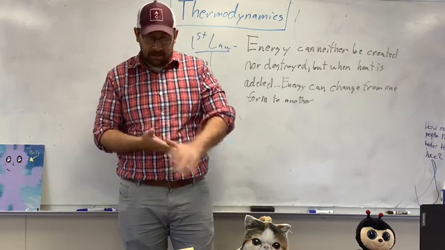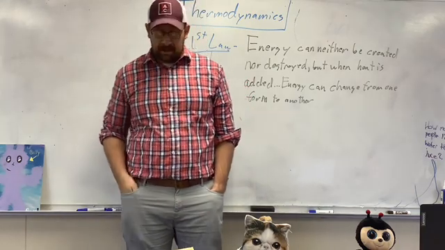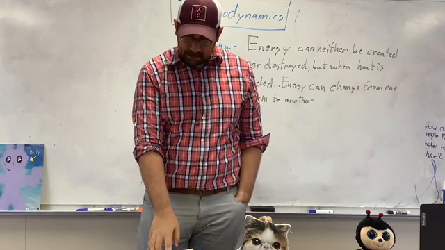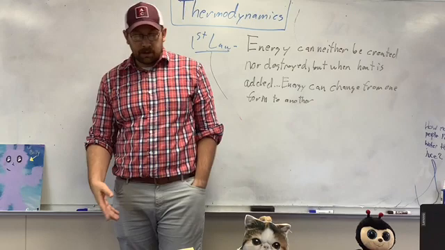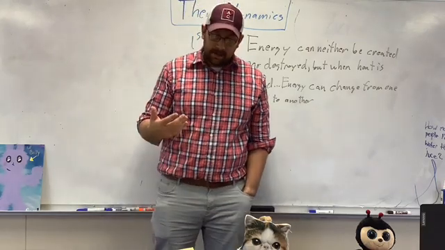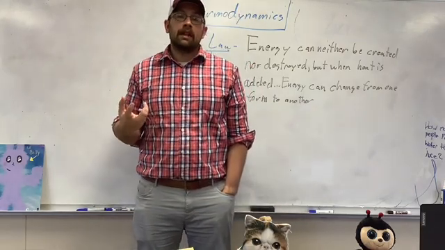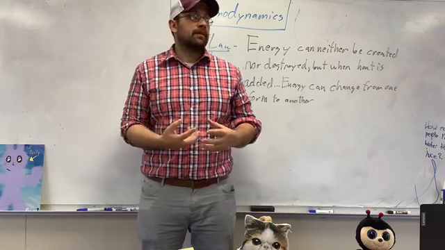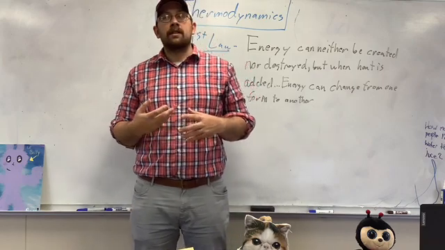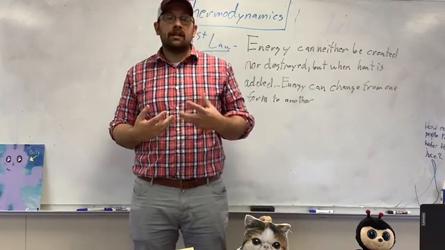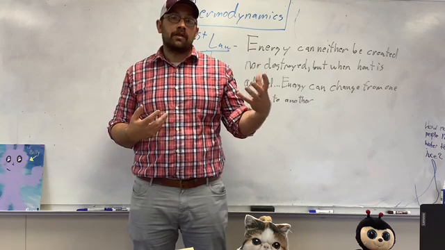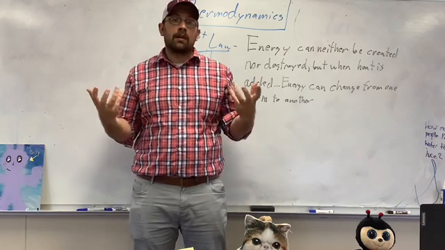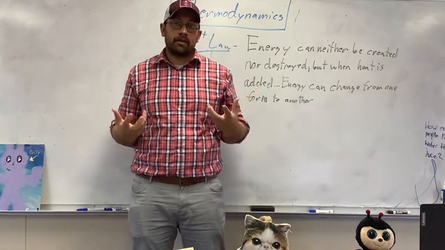zeroth law of thermodynamics. The second law of thermodynamics is the tendency of the universe is to increase entropy and decrease the amount of usable energy. So entropy is a measure of the disorder of the universe. So the more disorder you have, the more entropy you have. So some people think that the universe is using up its energy and turning into other forms of energy, but eventually everything will be in disorder. And that would be maximum entropy.